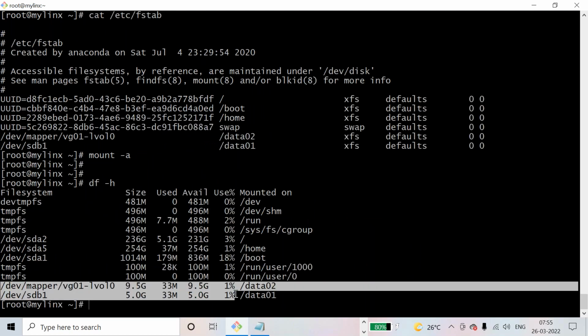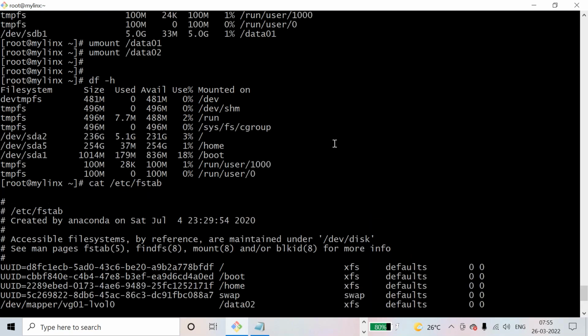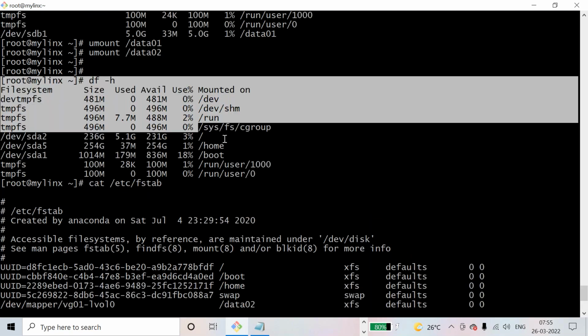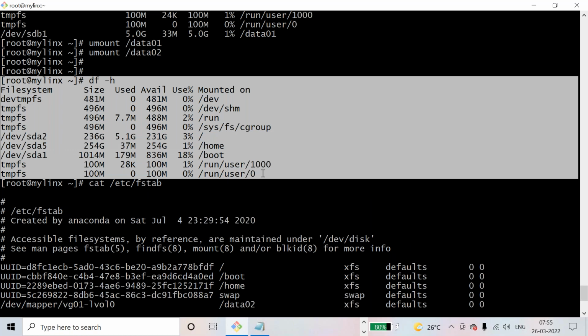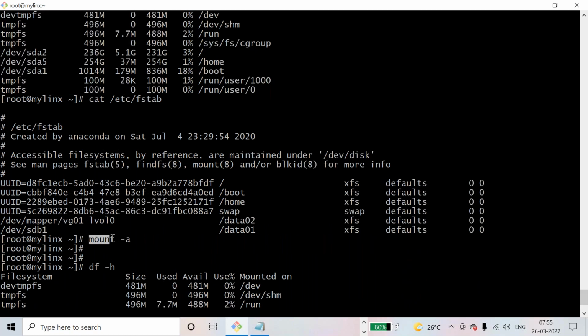See, these two are getting... See, previously when I unmounted, nothing is there. Here nothing, no data01, no data02. What I did, I have checked all the file system entries are present or not. Then I run mount -a.